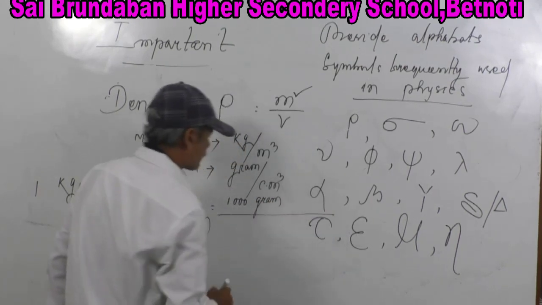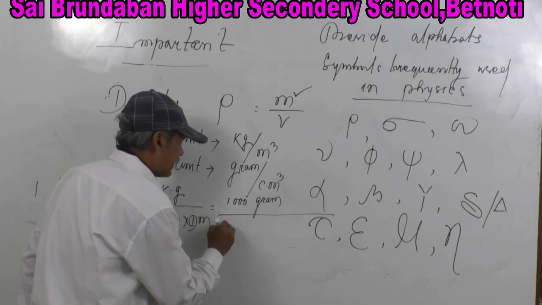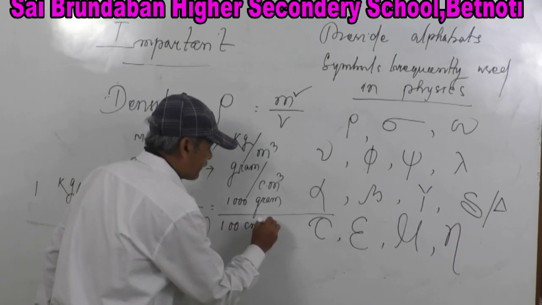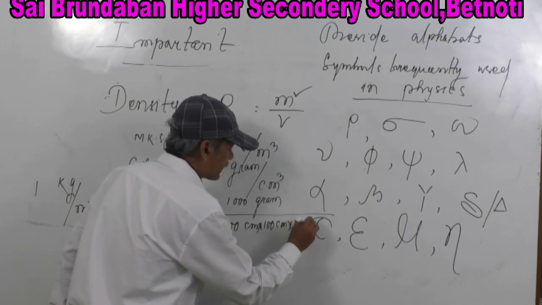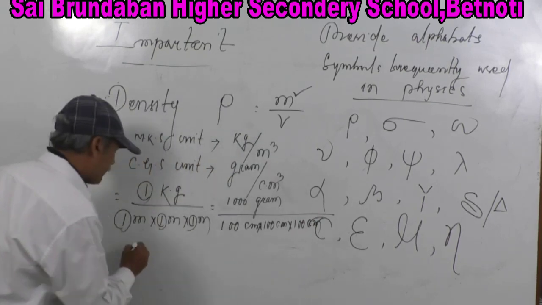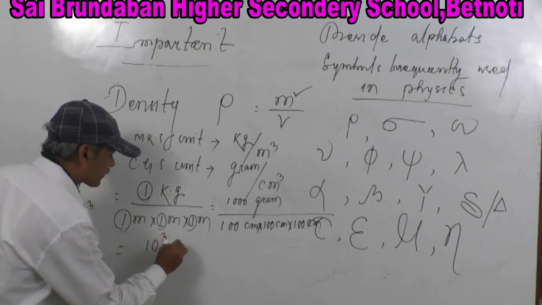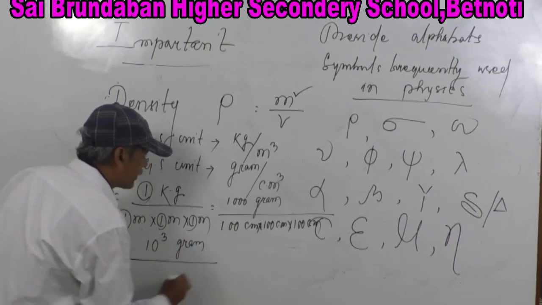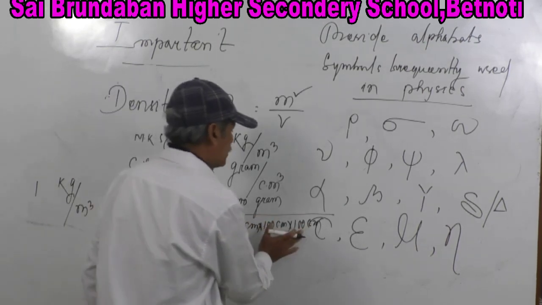Divided by 1 meter into 1 meter into 1 meter, which is 100 centimeter into 100 centimeter into 100 centimeter. So ultimately this is equal to 10 to the power 3 gram whole divided by 10 to the power 2 into 10 to the power 2 into 10 to the power 2.